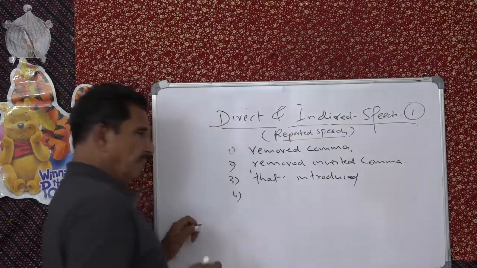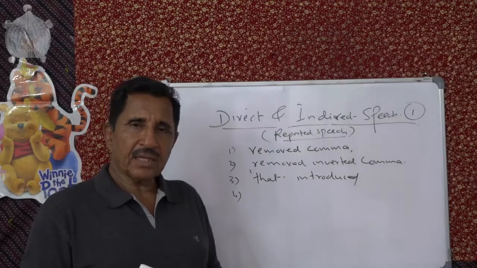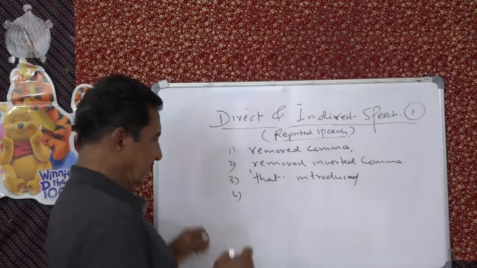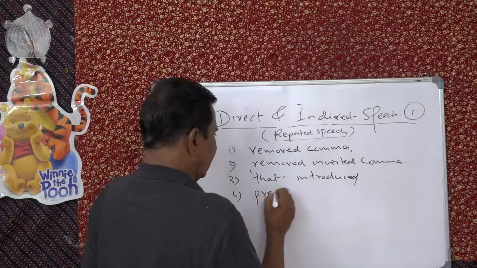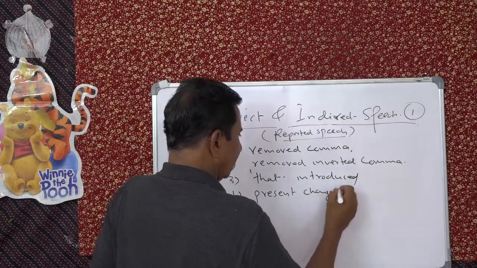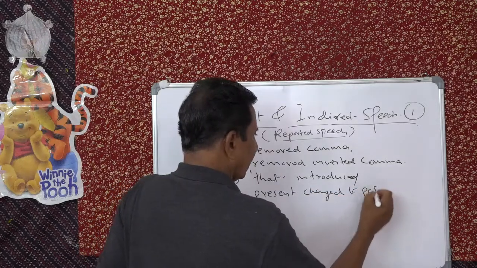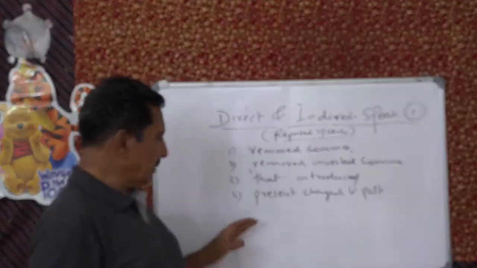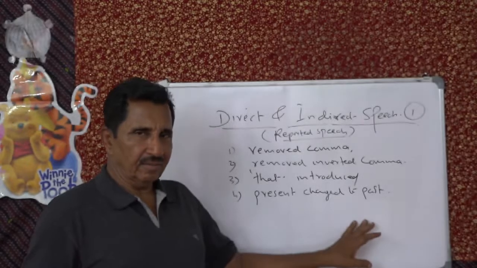Fourth we saw, present tense is changed to past tense. This happens with all the other tenses. Simple present goes to simple past.